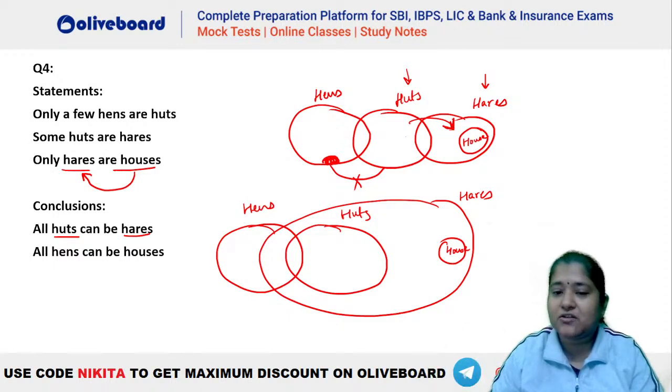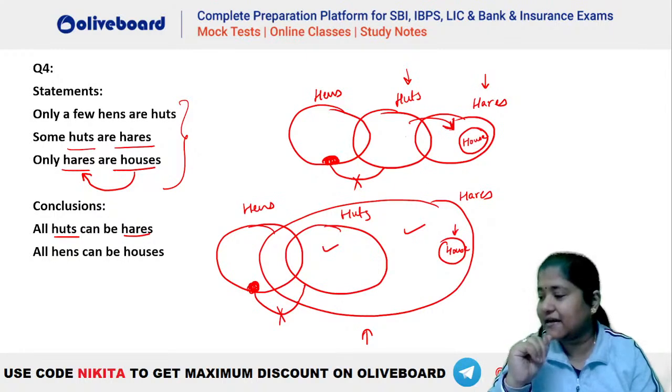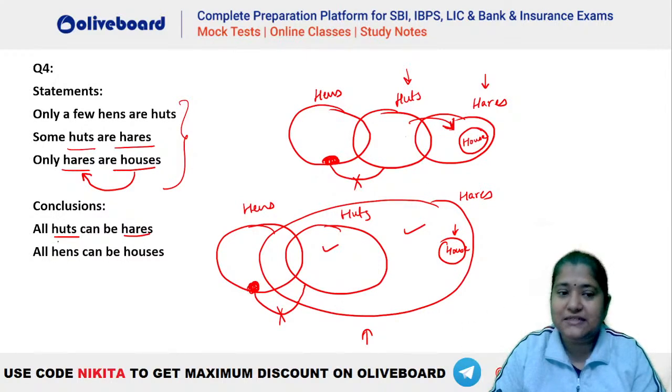Isn't it? So this is also possible, isn't it? This is also a possibility diagram. You can see when you draw the diagram like this, still all the statements are valid here. Only a few hens are huts. Absolutely, this is valid here. You can see some hens are huts and some hens are not huts. Some huts are hens. You can see some huts are hens is true here as well. When you diagram it, if this is a possibility diagram, you can see that all huts can be hens will be absolutely right here, isn't it?